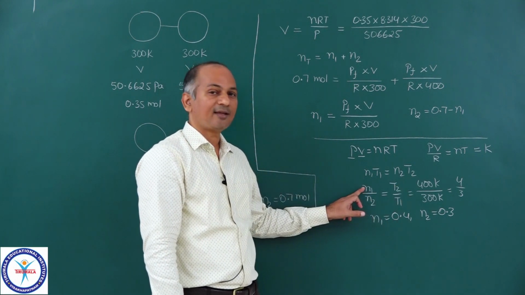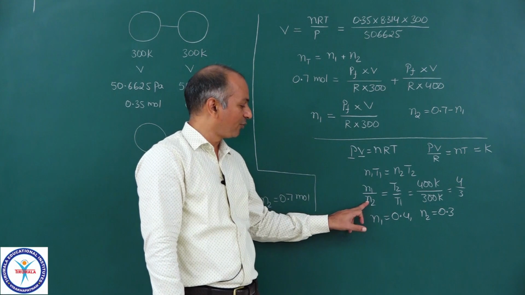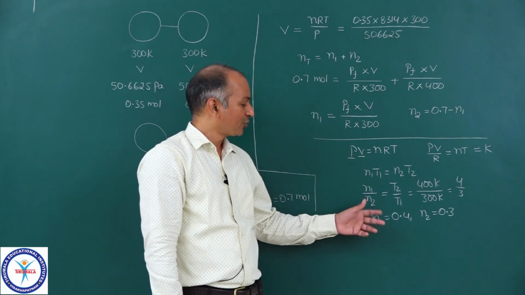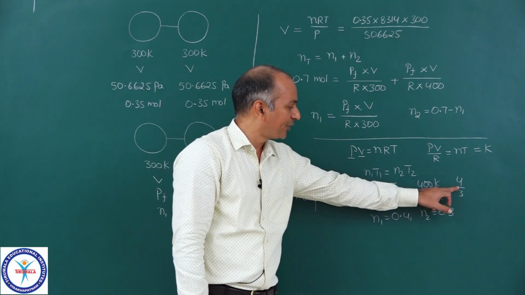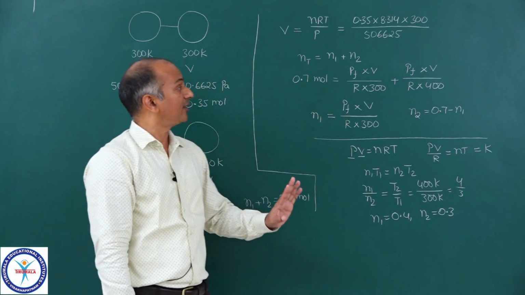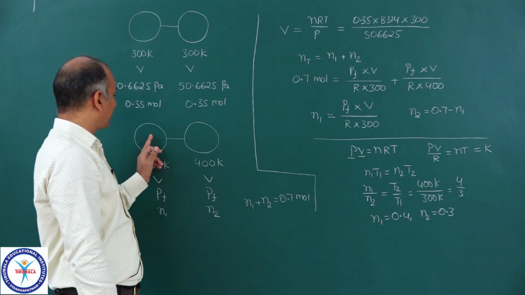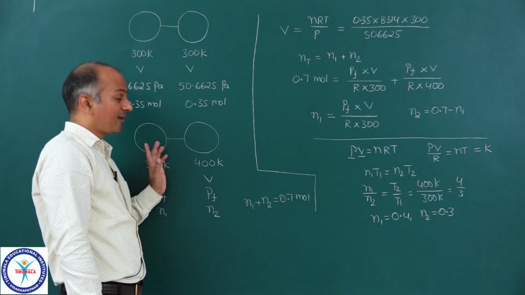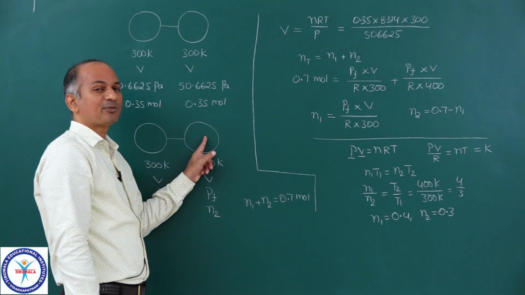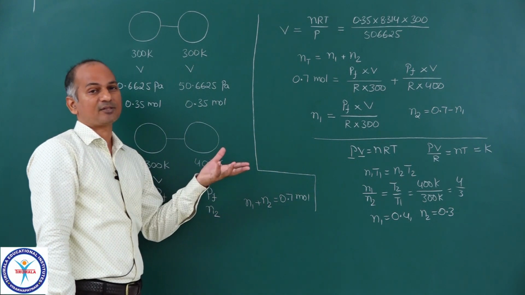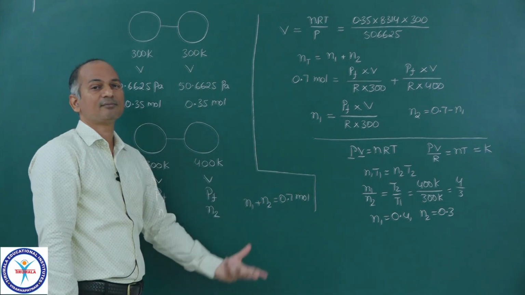So N1 is the number of moles in the left hand side vessel, N2 is the moles in the right hand side vessel. So N1 is to N2 is equal to 4 is to 3, and total moles we know 0.7. So 0.4 moles must be there in this vessel, which is at lower temperature, and 0.3 moles must be in this vessel, which is at higher temperature. This way also you can solve.